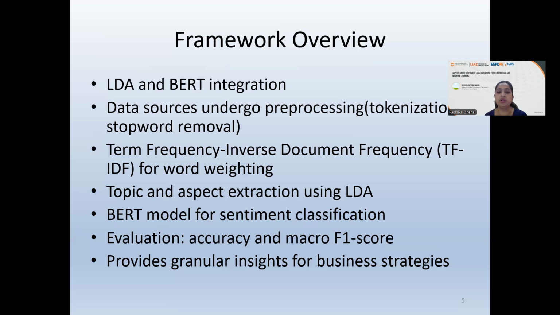Later on, the BERT model is used for sentiment classification, and the parameters that we use for performance are accuracy and the macro F1 score. This technique provides granular insights for business strategies in numerous areas, and it's a more fine-grained approach.